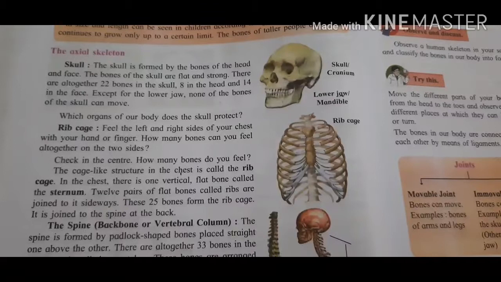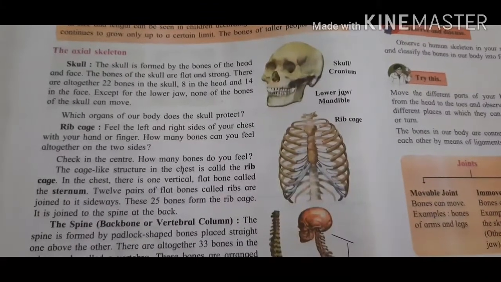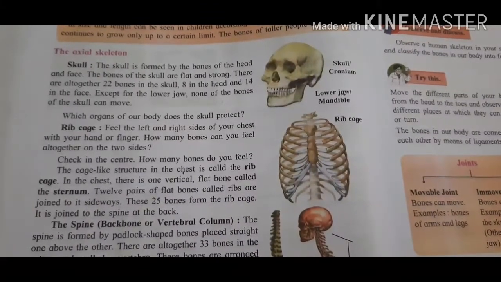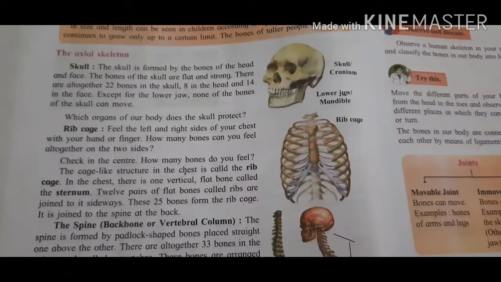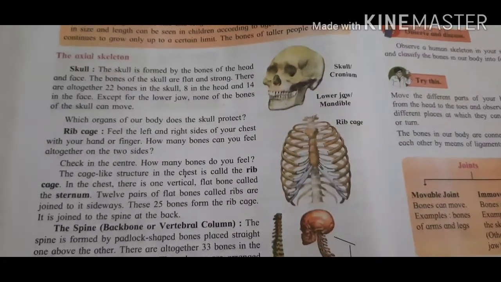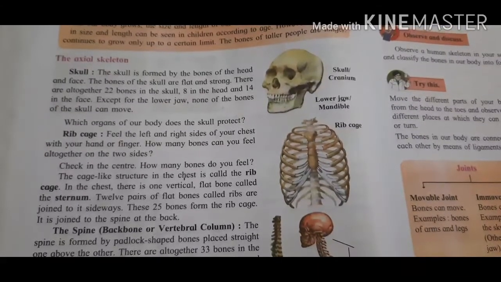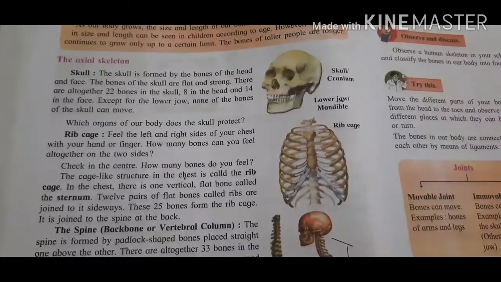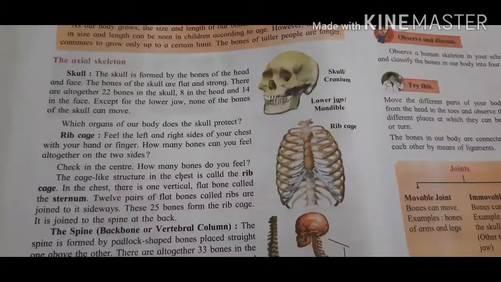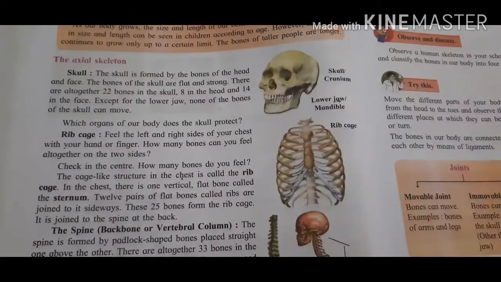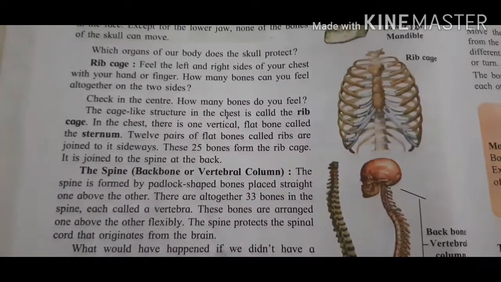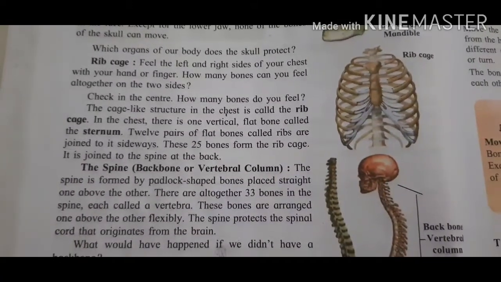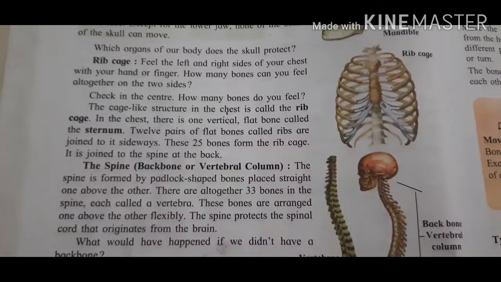Then come to the part of rib. Feel the left and right side of your chest with your hand or finger. How many bones can you feel altogether in the two sides? Check in the center. How many bones do you feel?